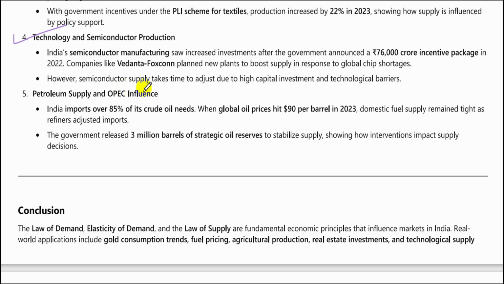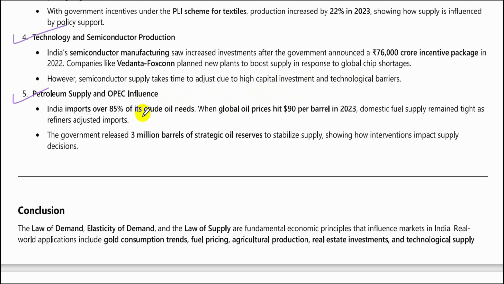However, semiconductor supply takes time to adjust due to high capital investment and technological barriers. So therefore the supply will not immediately go up, even though the government has announced the 76,000 crore incentive package.